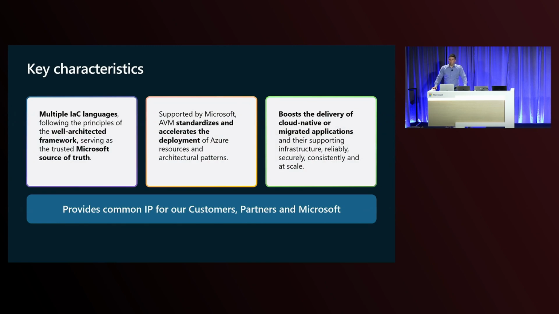All right, let's talk about a couple of key characteristics here. As I mentioned, today we do support Bicep and Terraform languages, but there is nothing in AVM that would prevent us from adding additional Infra as Code languages in the future. The Well-Architected Framework, especially the security and reliability pillars of it, are front and center for us. Our goal is really to serve everyone with this one Microsoft source of truth approach in order to standardize and accelerate deployments in the cloud, including resources and more complex architectural patterns, and therefore boost the delivery of cloud native or born-in-cloud applications, as well as migrated applications that are then progressively improved upon.